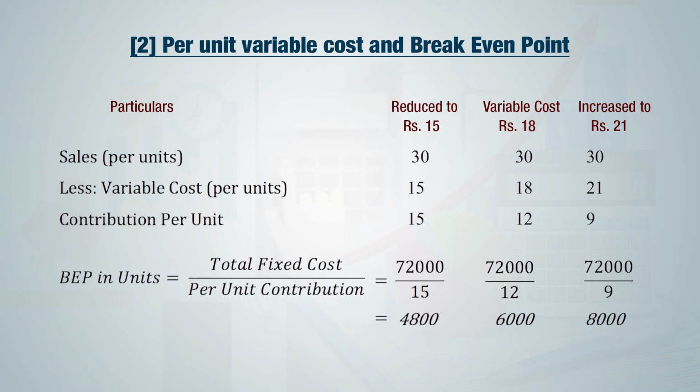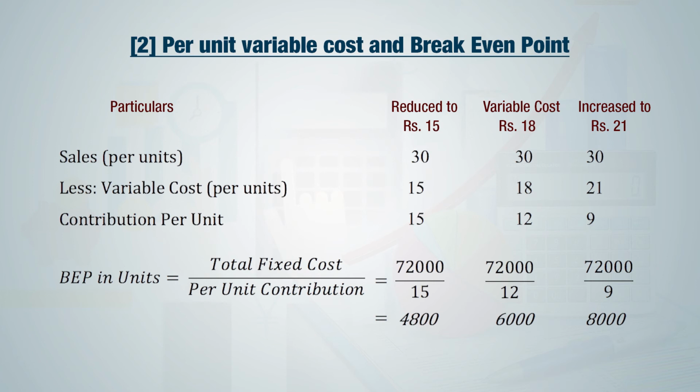Suppose if it is reduced to rupees 15, then there will be change in break-even point from 6,000 units to 4,800 units. If it is increased to 21, our break-even point will also increase from 6,000 units to 8,000. So this is very apparent that if there is decrease in variable cost per unit, there will be decrease in break-even point also from 6,000 units to 4,800 units.